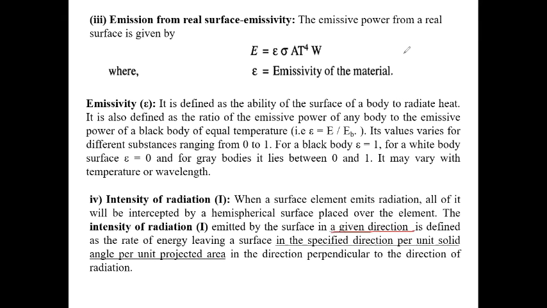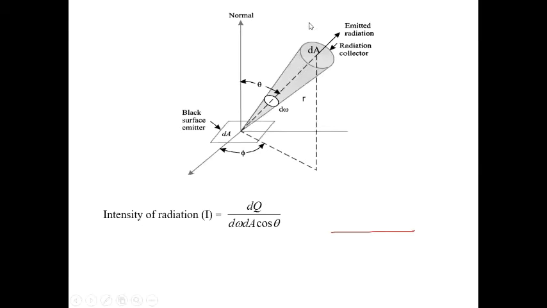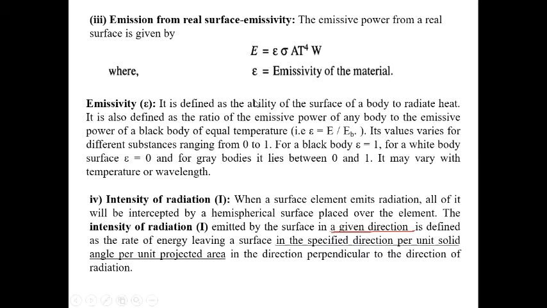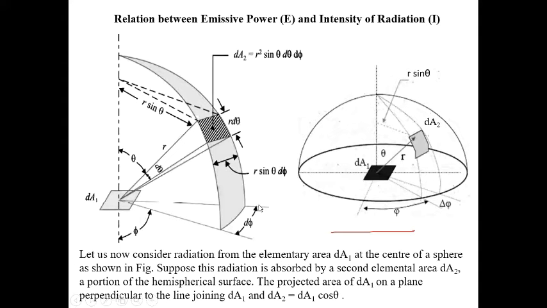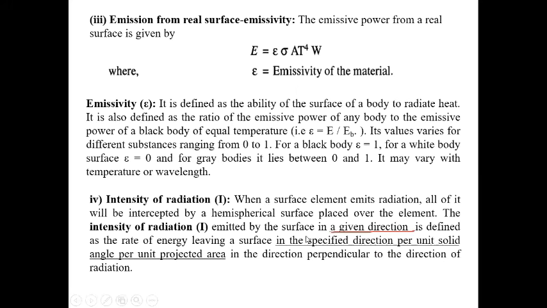Next, the rate of energy leaving the surface: for surface dS, the rate of energy emitted will be dQ, in the specified direction, per unit solid angle.